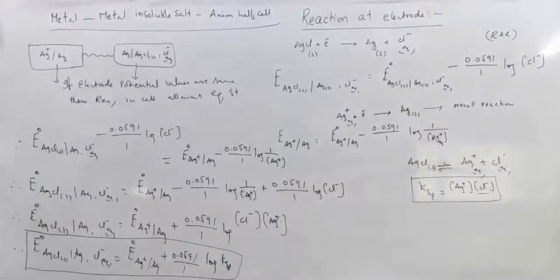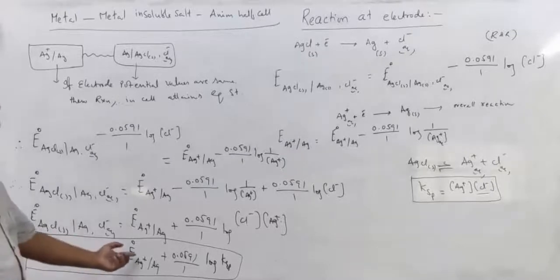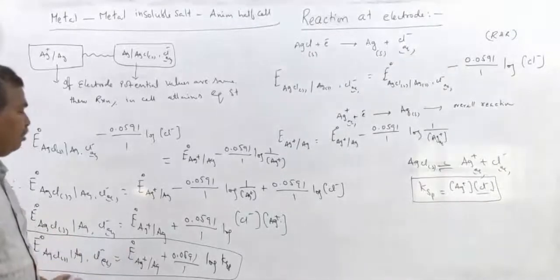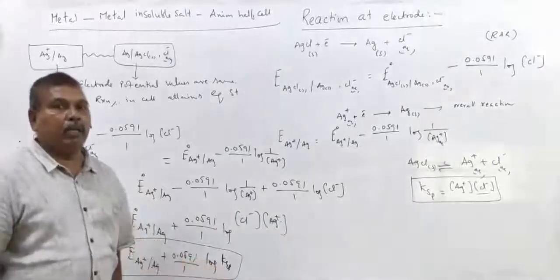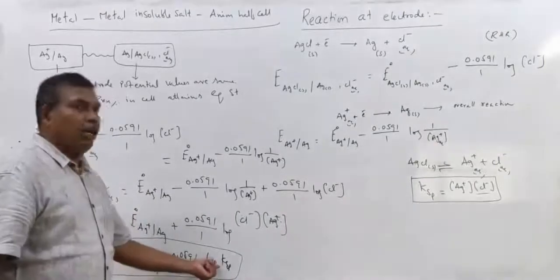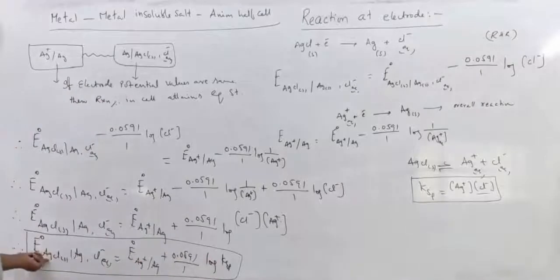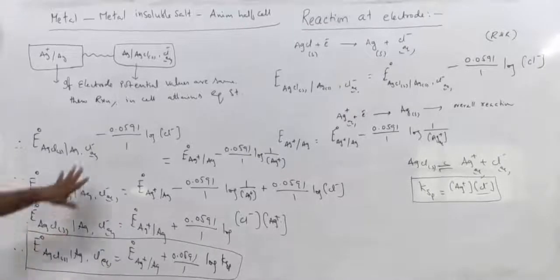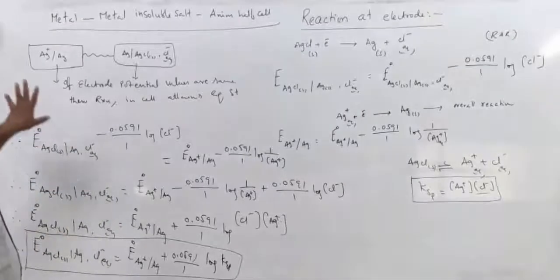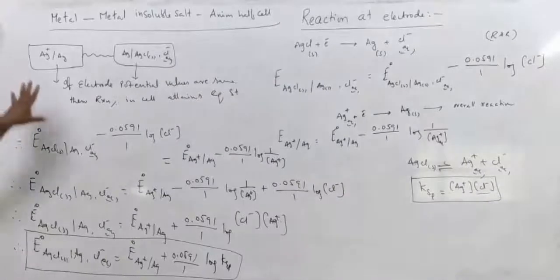This is one more important application of the Nernst equation. If the standard electrode potentials of these two electrodes are known, you can calculate the solubility product. Or if the solubility product is known, you can calculate the metal insoluble salt anion half cell potential. So this is one of the important applications of the Nernst equation.